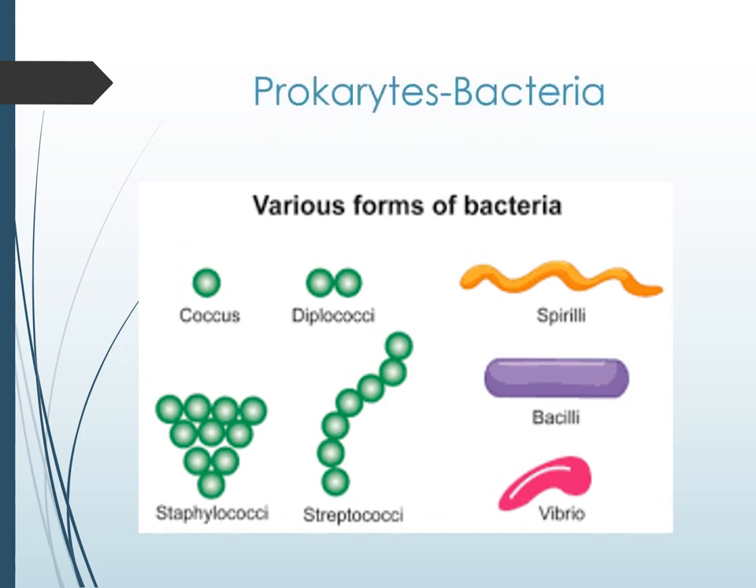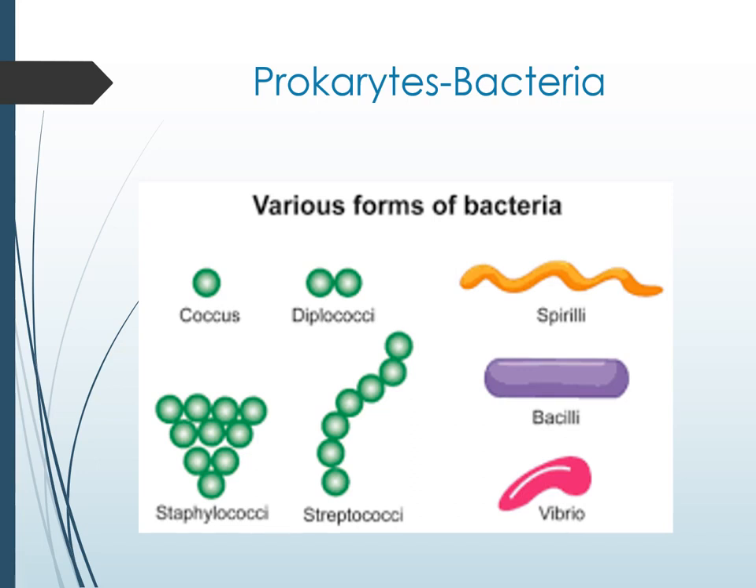Forms of bacteria: bacteria also vary in structure. Bacillus is a rod-shaped bacteria, and vibrio is a comma-shaped bacteria.